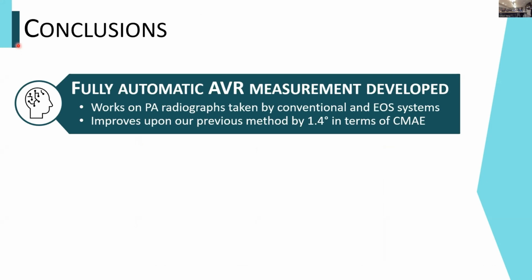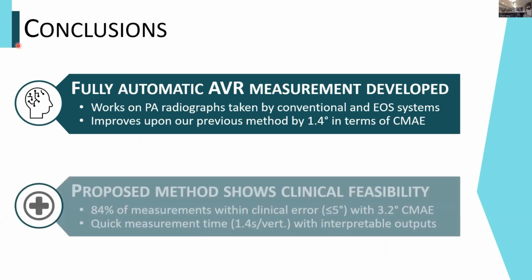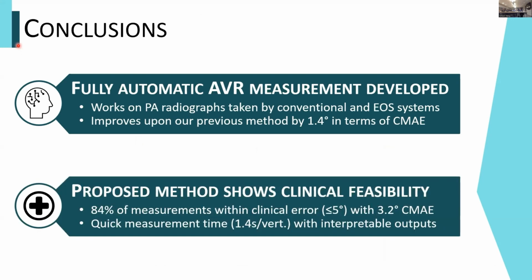In conclusion, a fully automatic AVR measurement was developed that works on both X-ray systems, and it improves upon a previous method. Not only that, but there's hope for clinical feasibility here, with 84% of measurements within clinical error, so high accuracy, quick measurement time with a 1.4 second measurement time, and interpretable outputs.